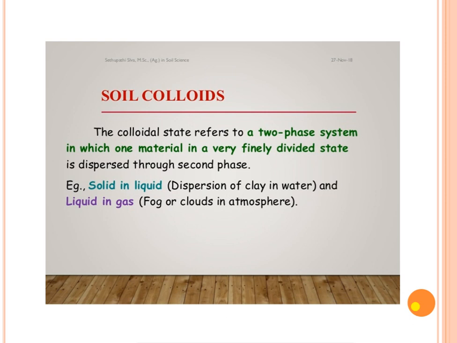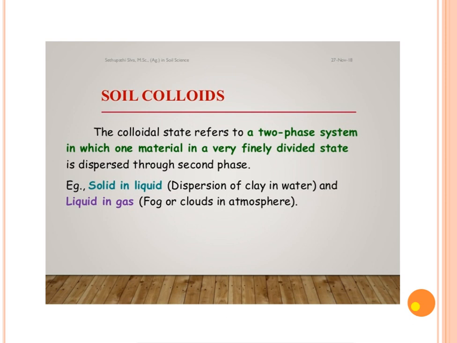The soil particles having a size less than 0.002 millimeter in diameter are called clay particles. But the particles having a size less than 0.001 millimeter in diameter, half the size of a clay particle, are called soil colloids.